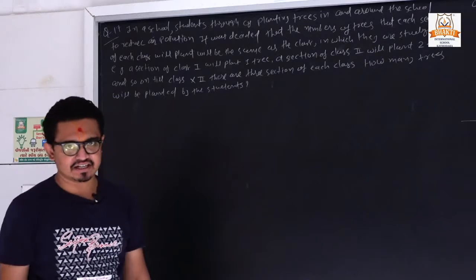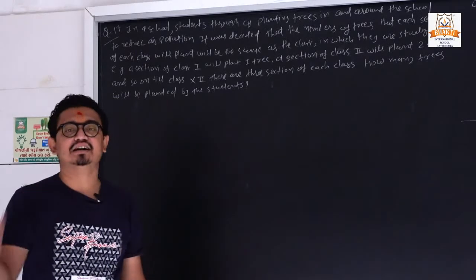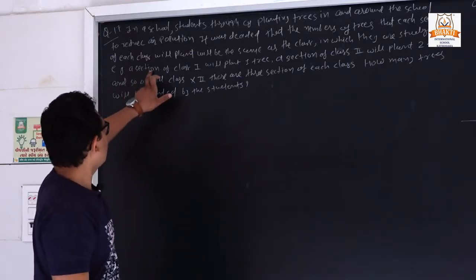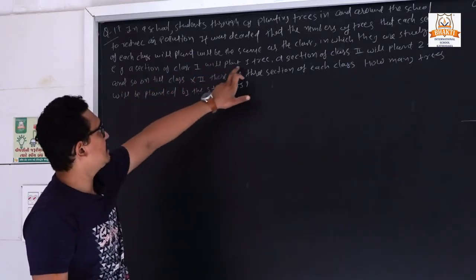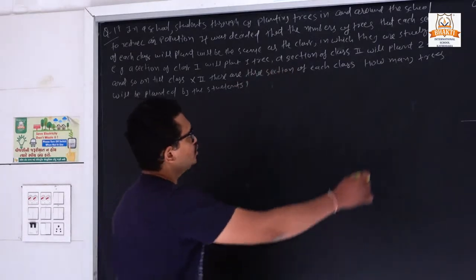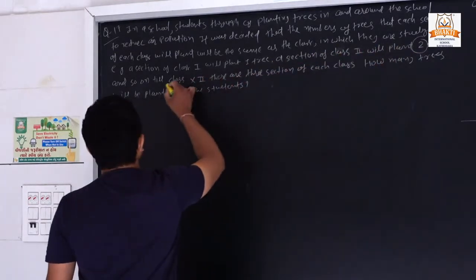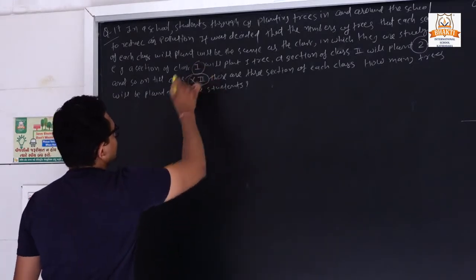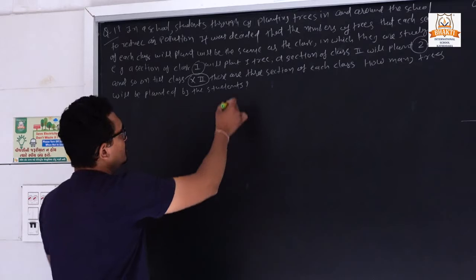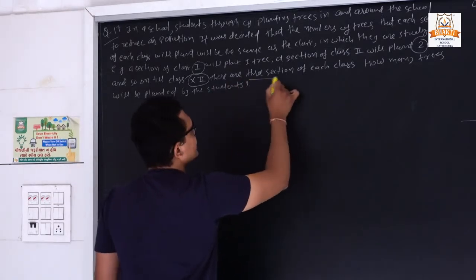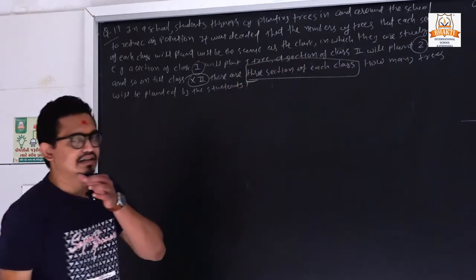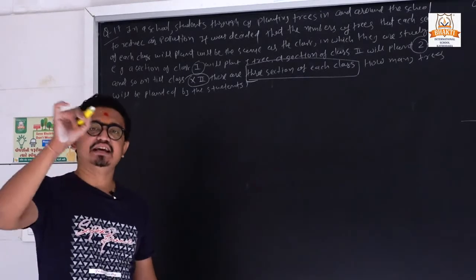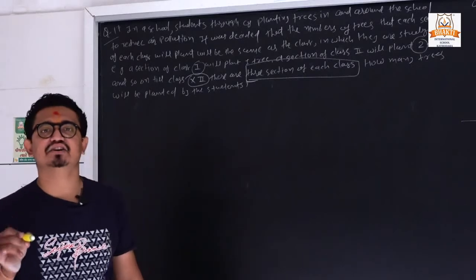Class 1 plants 1 tree, class 2 plants 2 trees, class 3 plants 3 trees, like that, up to the 12th class. And they also give one condition: there are 3 sections in each class. Clear? So it means what? Class 1 has 3 sections: class 1A, class 1B and class 1C.